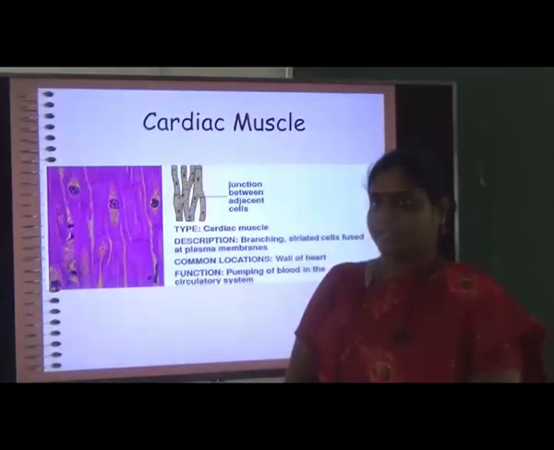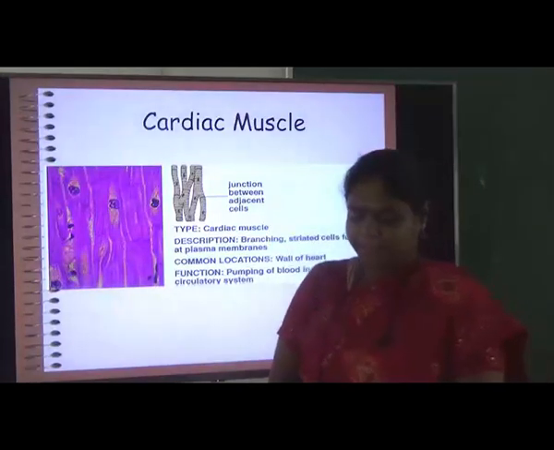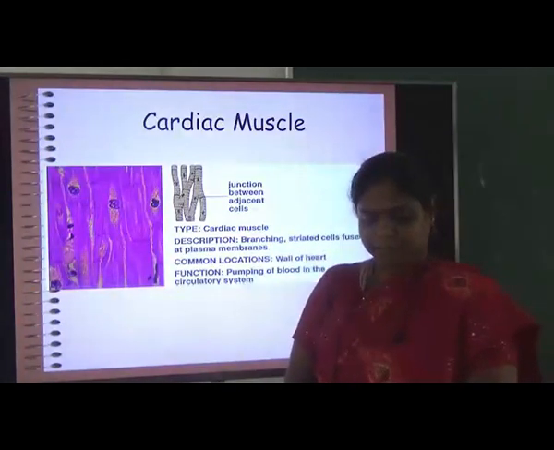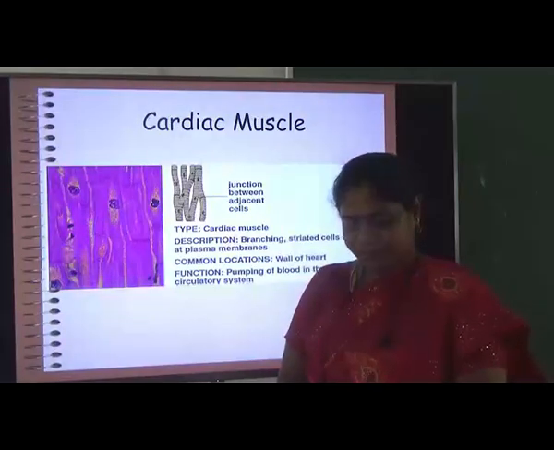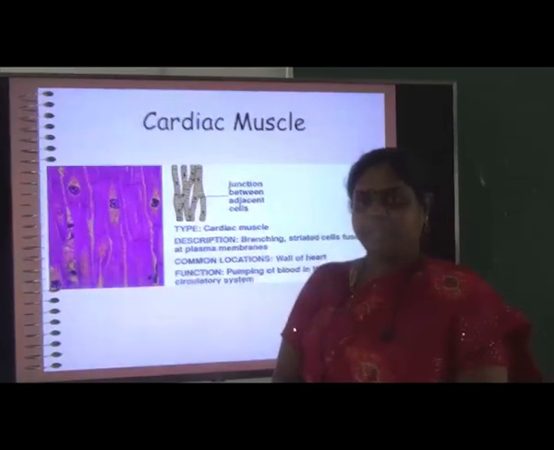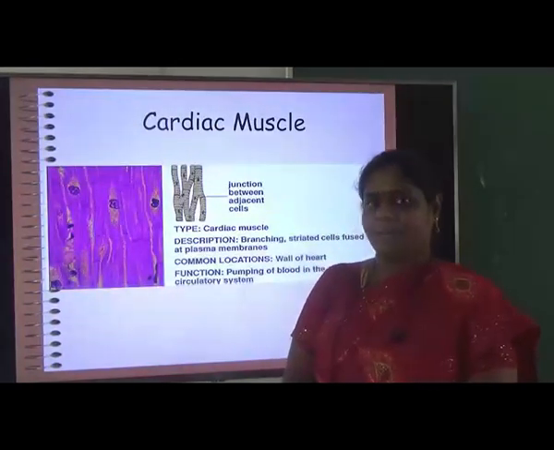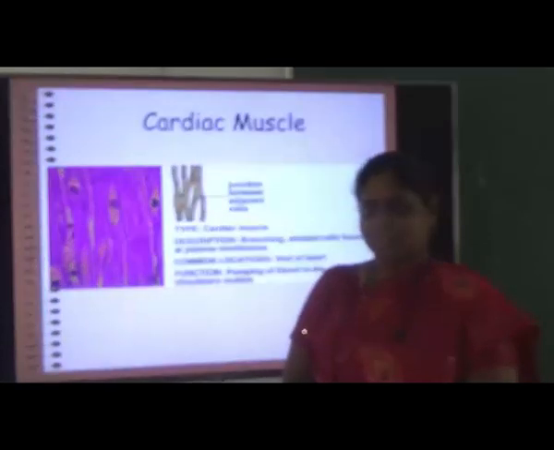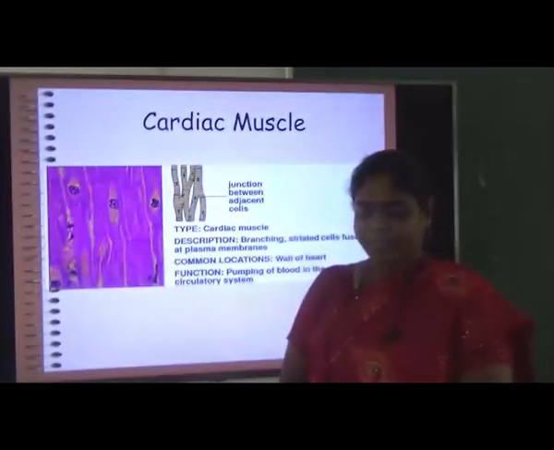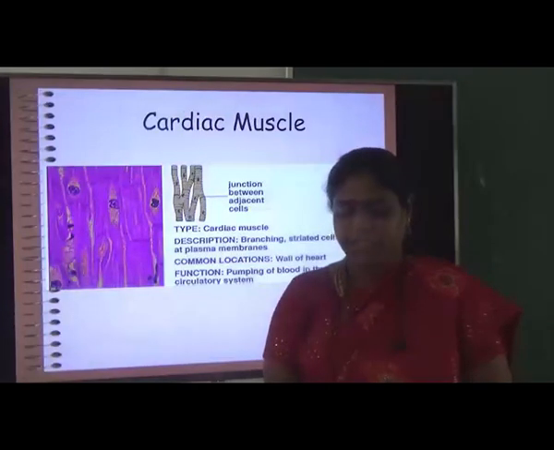The cardiac tissue, which is present in the cardiac muscle, is described as having branching, striated cells, fused at the plasma membrane. What is the location of the cardiac muscle? We all know the location is only in the heart. Cardiac muscle is present only in the heart. The pumping of the blood in the circulatory system is its function. So, they are located only in the walls of the heart.